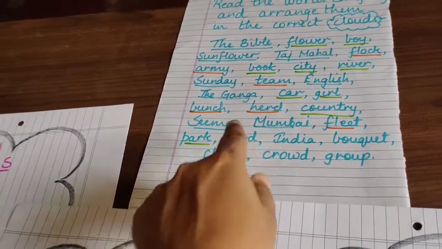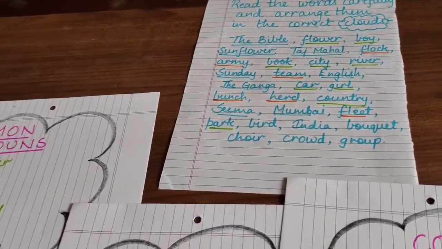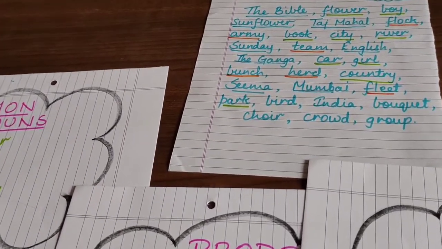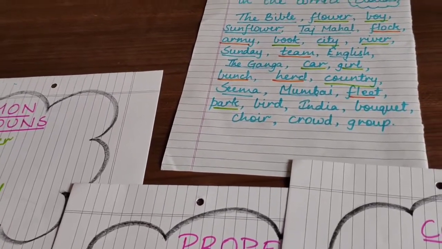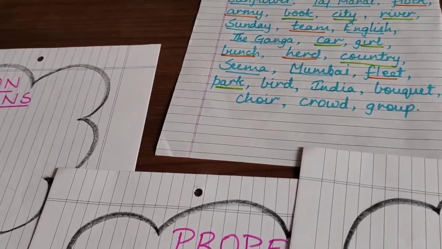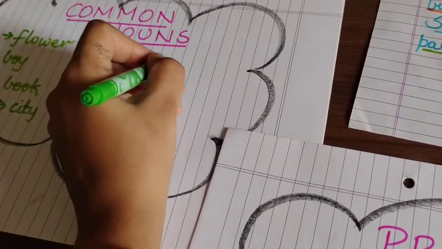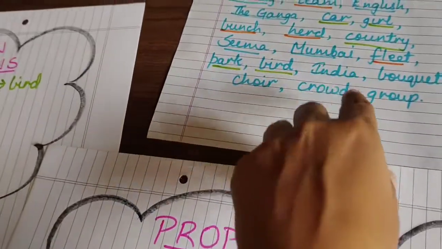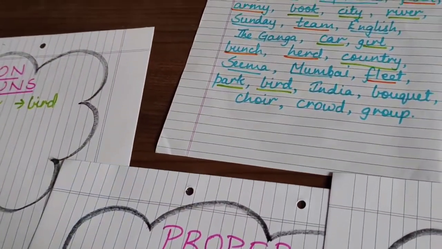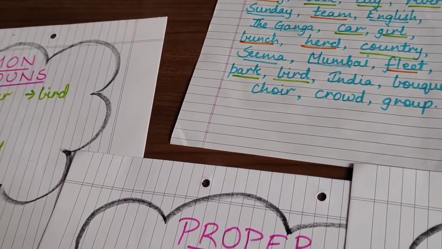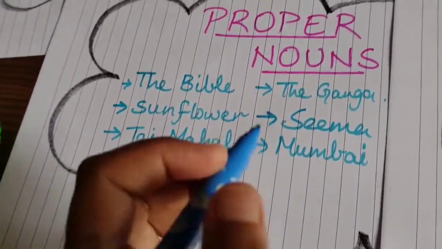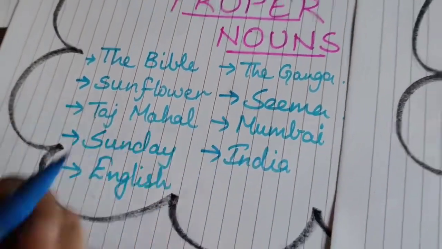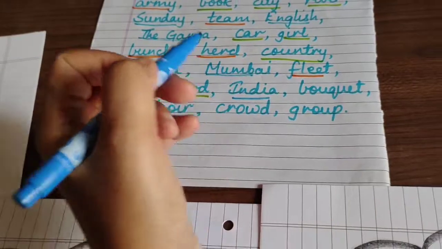Then comes bird. Bird again is a common noun because we don't know the name of the bird, whether it is a parrot or a sparrow. If the word parrot or sparrow were given, then it would come in proper noun, but here it will come in common noun. So we will write it in the column of common noun, B-I-R-D, bird. Is that clear, children? Next is India. India is the name of a country and it is written in capital letters, so it will come under proper noun. So we will write here India in proper noun, I-N-D-I-A, India. Is that clear? Here we will mark that we have done.